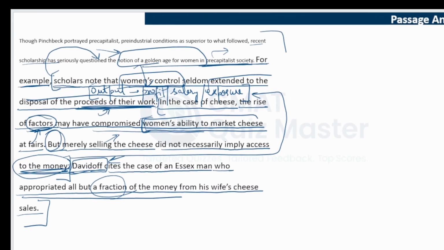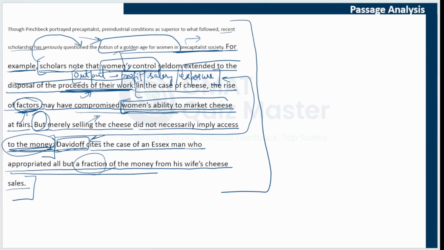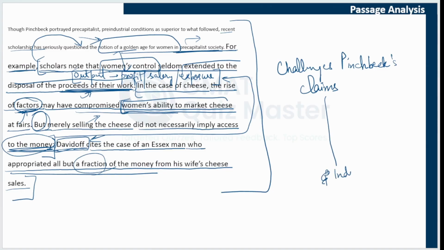So this complete paragraph challenges Pinchbeck's claims. And what is the claim that this passage challenges? If industrialization began here, this was pre-industrialization, this was post-industrialization. Pinchbeck claims that this was a golden age for women. But what is the challenge?